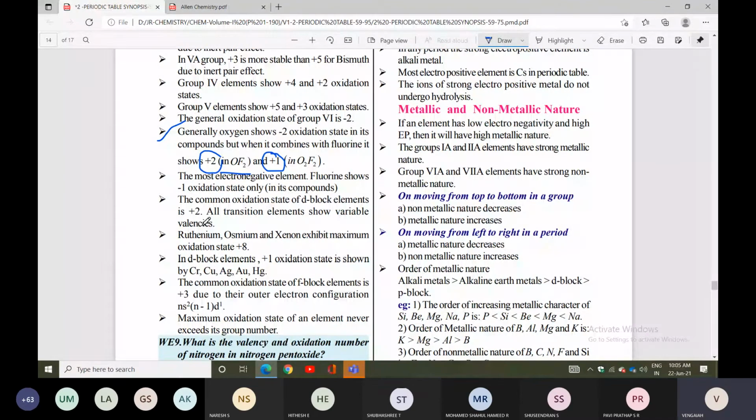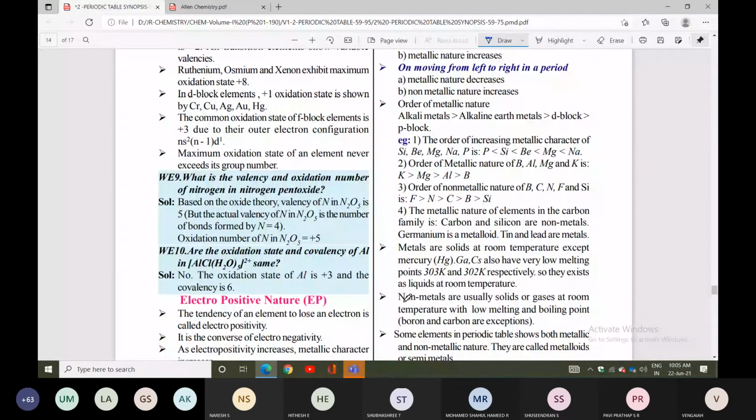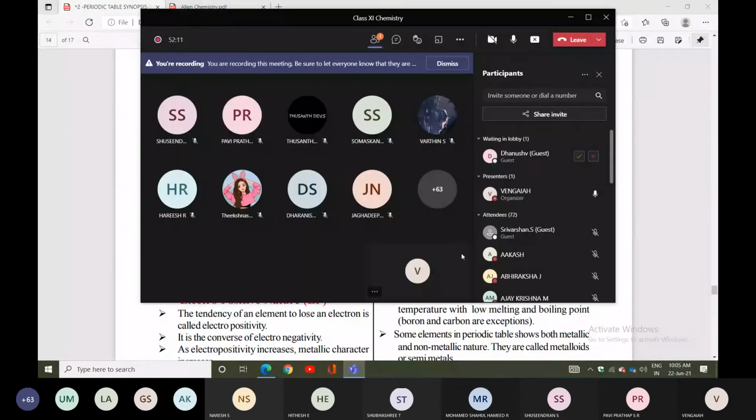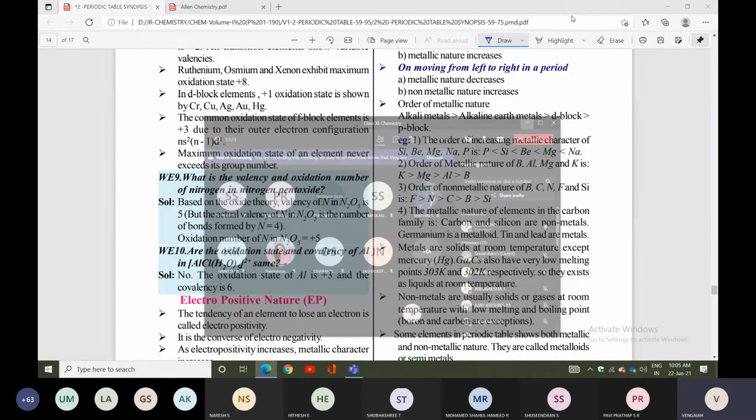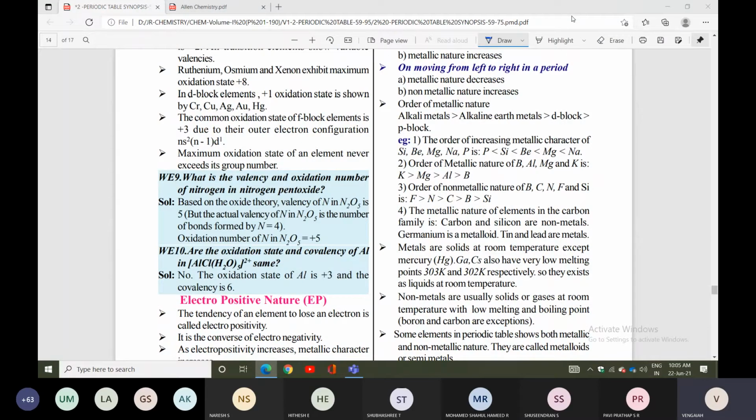Now a question: what is the valency and oxidation number of nitrogen in nitrogen pentoxide?